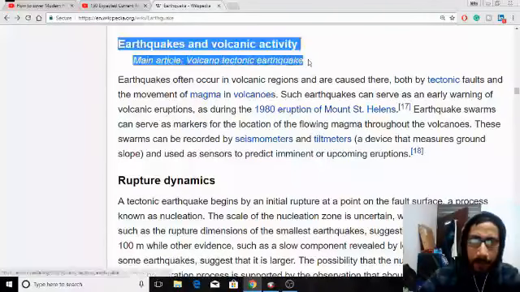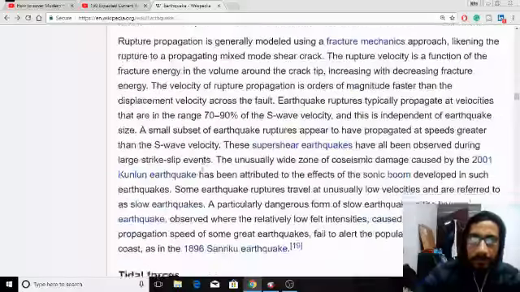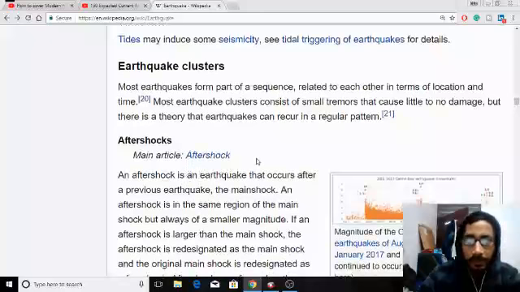Earthquakes and volcanic activity. Earthquakes often occur in volcanic regions and are caused there both by tectonic faults and the movement of magma in volcanoes. In 1980, the eruption of Mount St. Helens they are talking about. Earthquake swarms can serve as a marker of the location of flowing magma through the volcano, and these swarms can be recorded by seismometers and altimeters, devices that measure ground slope and rupture dynamics. You must definitely go through that for UPSC, because they have lots of things to ask.